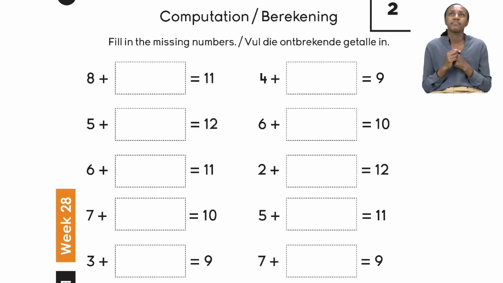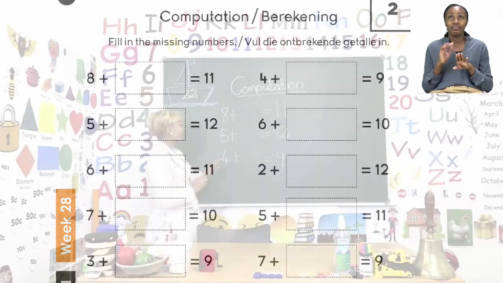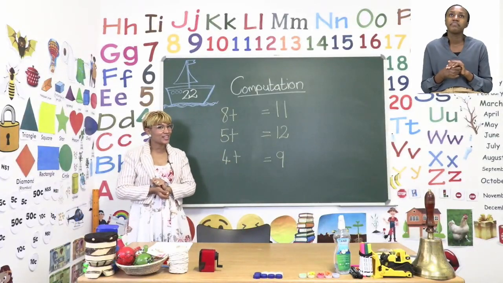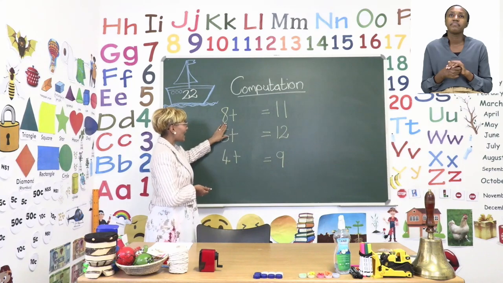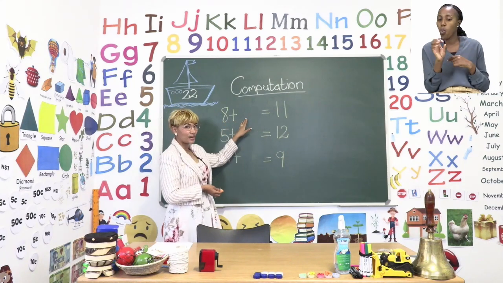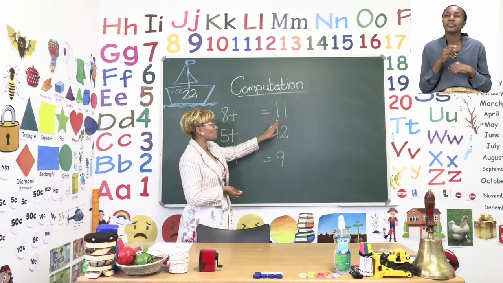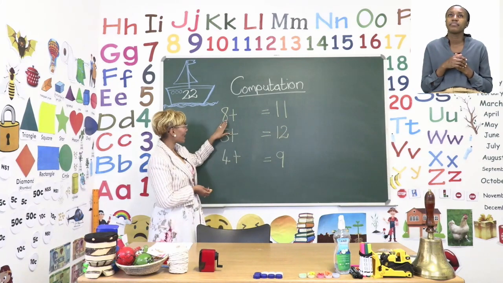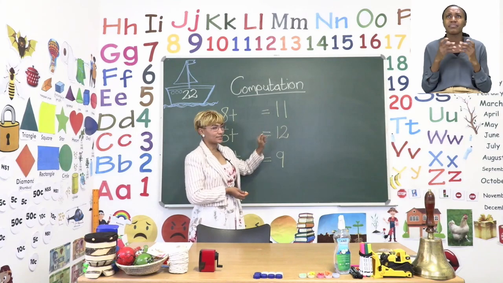So you know what we can do is we can just count on. Now on the board I wrote down a few examples that I want us to do together. Now it says 8 plus blank space is equal to 11. Now how much do we have to add to 8 to get to 11?